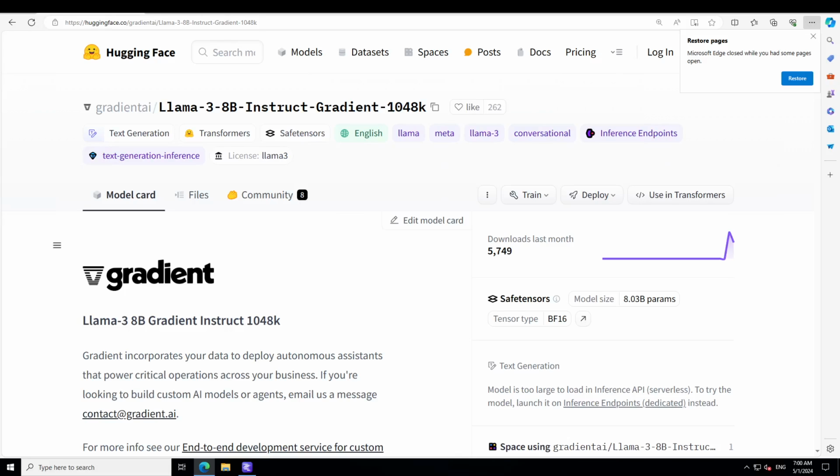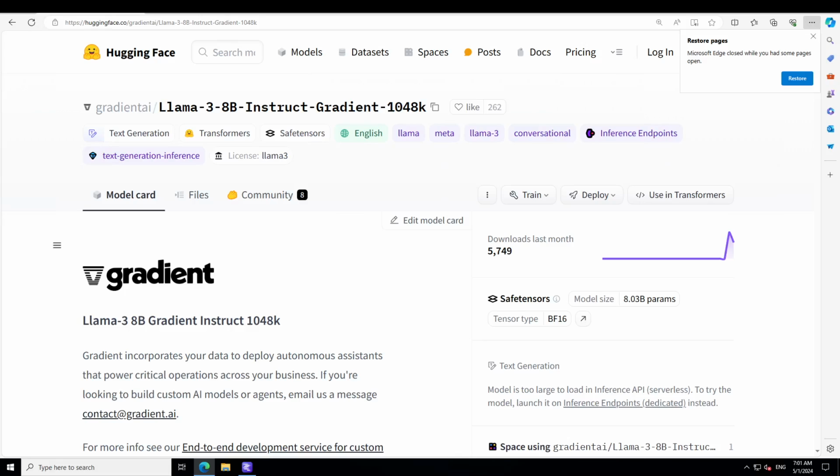Anyway, Gradient trained this on 830 million tokens for this stage and 1.4 billion tokens total for all stages. And this is just 0.01% of Llama 3's original pre-training data. Their approach was quite interesting too. They used Meta Llama 3 8 billion instruct as a base, and then they used NTK-aware interpolation to initialize an optimal schedule for rope theta, followed by empirical rope theta optimization. And then they progressively trained on increasing context length, similar to Large World Model.